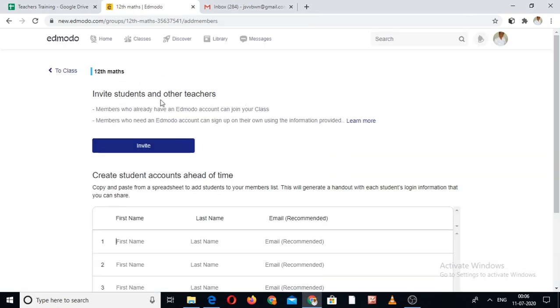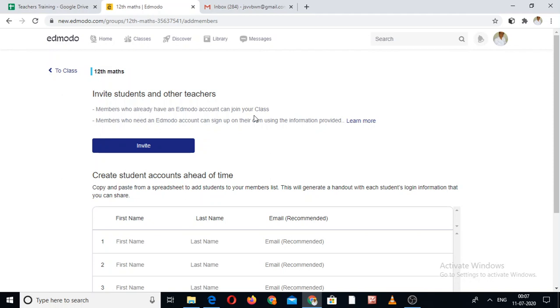So this page opens: invite students and other teachers. Members who already have an Edmodo account can join your class. So this is mandatory. Suppose you would like to invite a student and the student does not have an account on Edmodo, then that particular student cannot join your class. So it is mandatory for all of them, either their parents or other teachers, your colleagues or the students, that they have an account on Edmodo. Members who need an Edmodo account can sign up on their own using the information provided. So they all have their own account and they sign in.